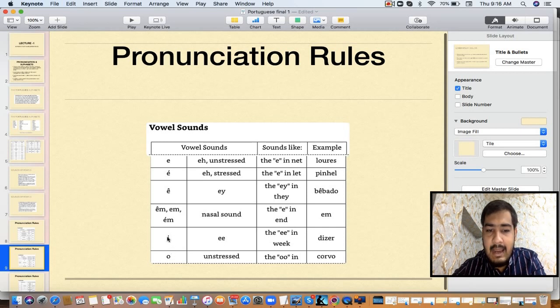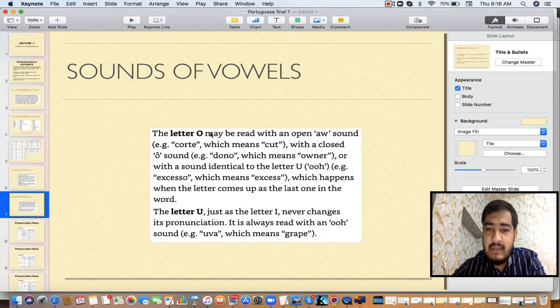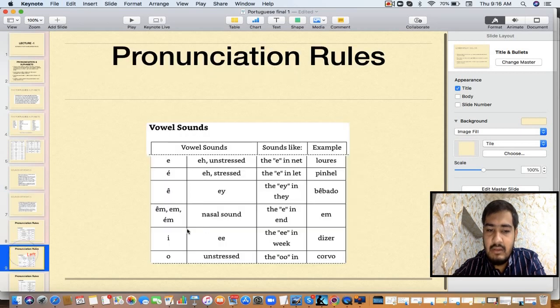I told you, I is having the E sound. Example, desire. O is having the O sound, Corvo. Let's repeat again. A is having the A sound, E is having the A sound, I is having the E sound, O is having the O sound, and U is having the U sound.